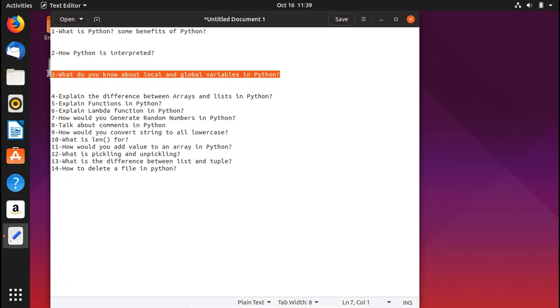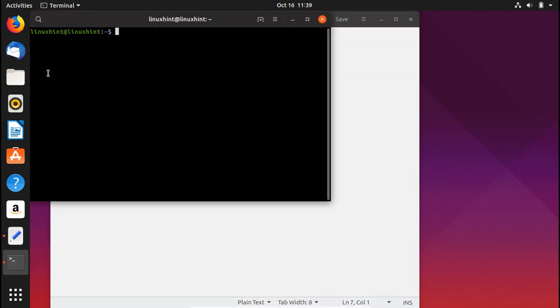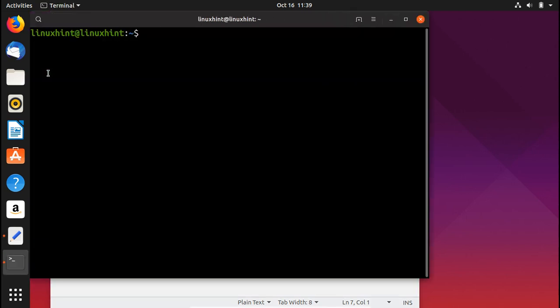Let's go ahead and try to do some examples in Python code. First of all, we'd open up our terminal and press Ctrl Alt T. We zoom in a little bit. You have to have Python installed on your system, and the way to check it is that you write python --version. You can see that I have Python 2.7.16 installed on my system.